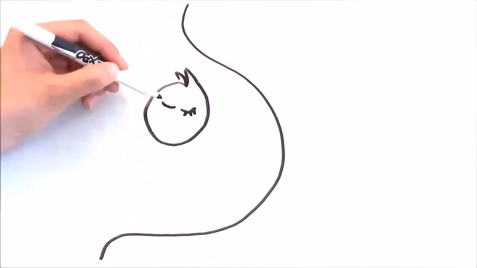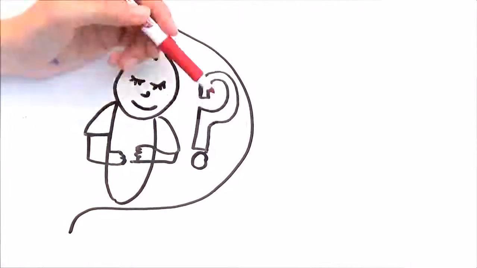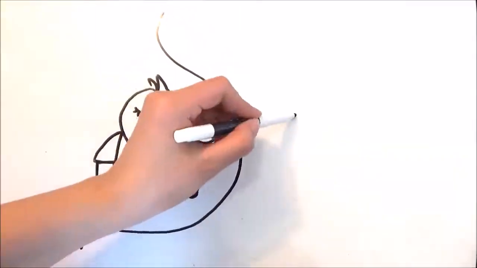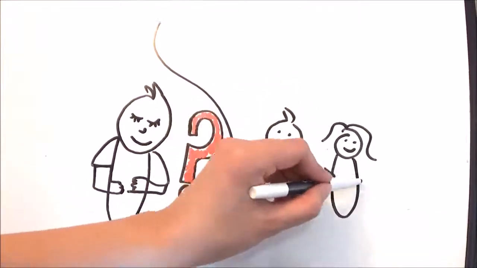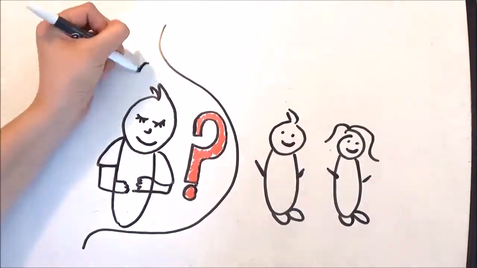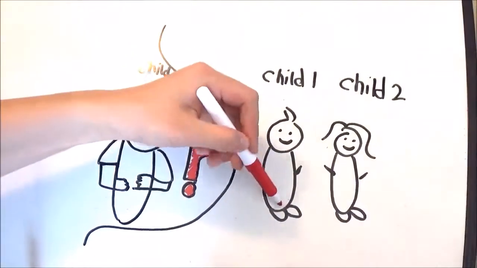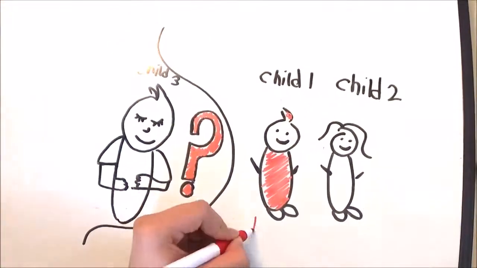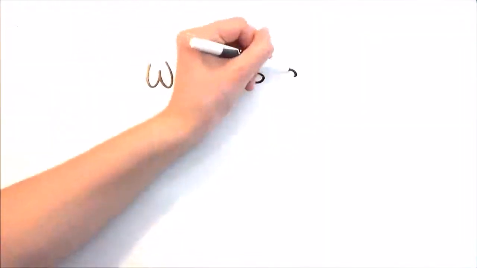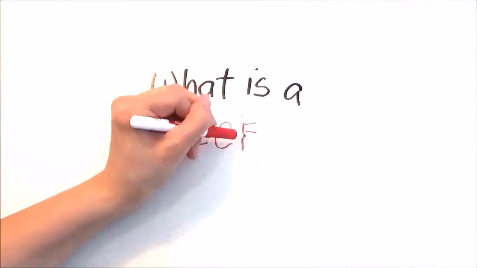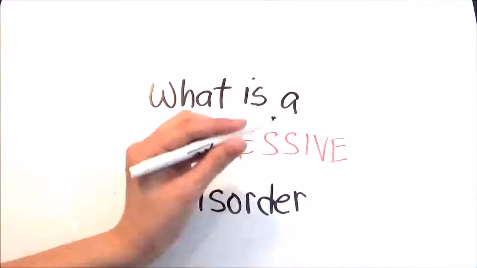The genetic makeup of the unborn child is always a point of curiosity for any parent, especially if another previously born child has an inherited disorder. There's a common misconception that having a child with a genetic disorder decreases the chance that future children will be born with the same disorder. The goal of this video is to dispel this myth by giving a quick lesson on how a recessive disorder is manifested.